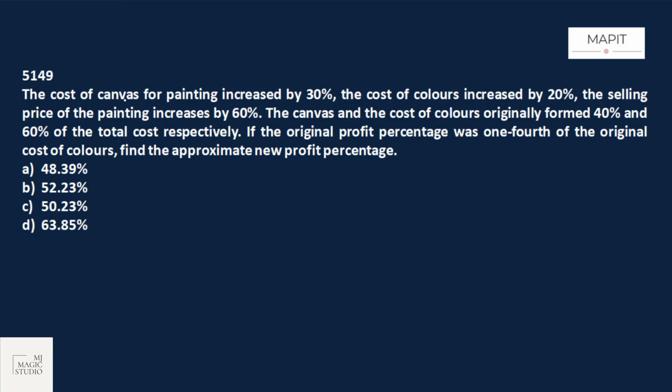The cost of canvas for painting increased by 30%. Canvas increased by 30%, and the cost of colors increased by 20%. The selling price of the painting increases by 60%. The canvas and the cost of colors originally formed 40% and 60% of the total cost. So let the total cost initially be 100, then the canvas cost was 40 and the colors cost is 60.